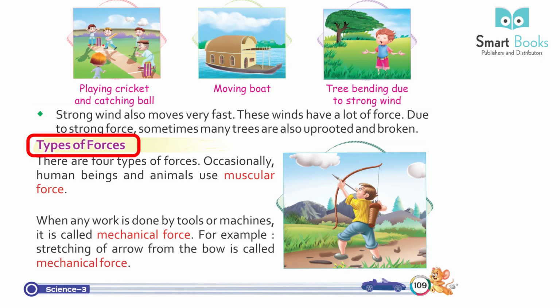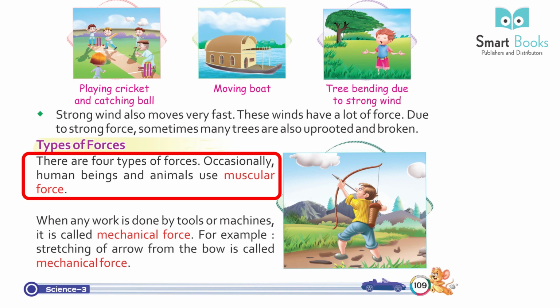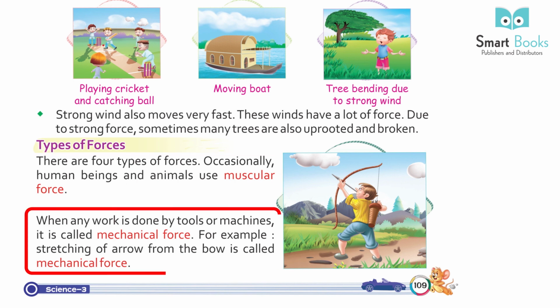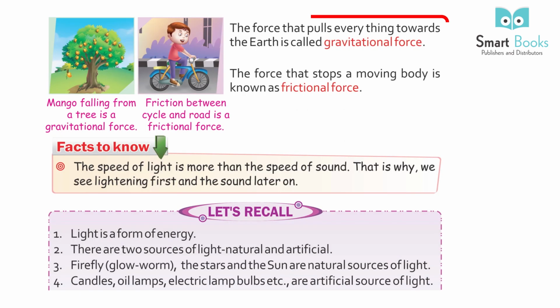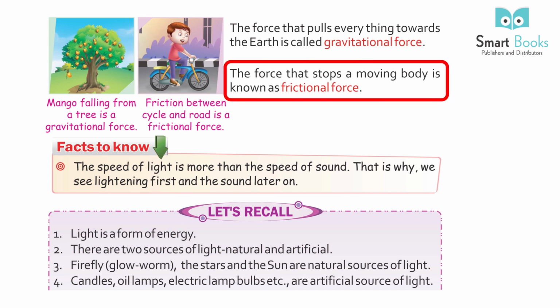Types of forces. There are 4 types of forces. Force applied by human beings or animals is muscular force. When any work is done by tools or machines, it is called mechanical force. For example, stretching of an arrow from the bow is called mechanical force. The force that pulls everything towards the earth is called gravitational force. The force that stops a moving body is known as frictional force.